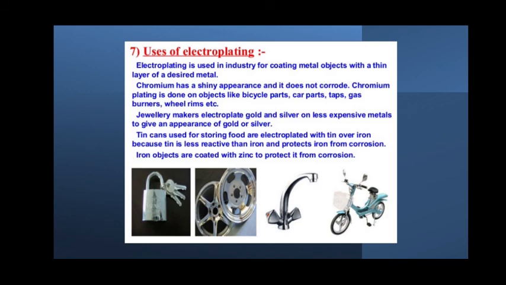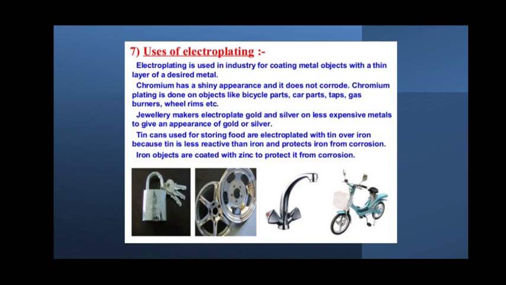Hence, chromium plating is done on objects like bicycle parts, car parts, taps, gas burners, wheel rims, etc. Similarly, jewelry makers electroplate gold or silver on less expensive metals to give the appearance of gold or silver.